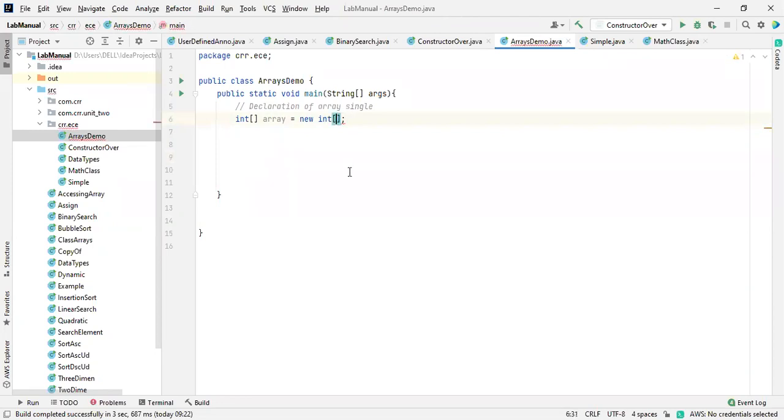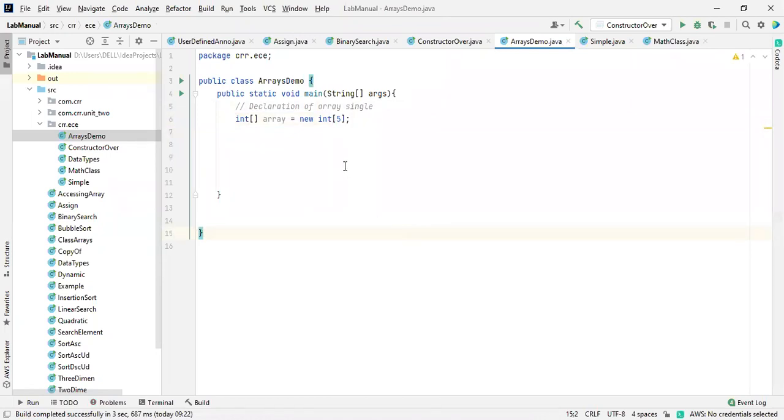So here I just deleted this. Then what is it expecting? Mention a size or else mention the elements. So what it is expecting is, mention the size like 4, or else you need to initialize it. How are you going to initialize it? Inside braces, like 1, 2, 3, 4, and 5. Whatever elements you want, just keep them over there. Either you need to mention the size or you need to initialize it. Okay, now you got the point.